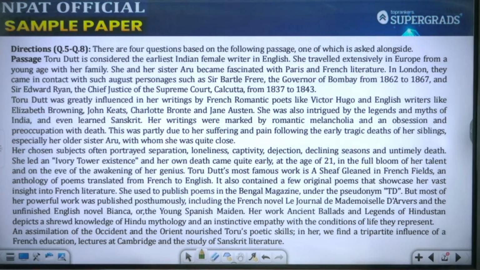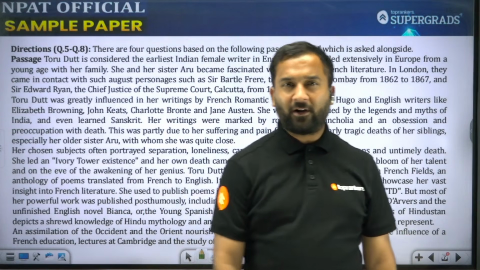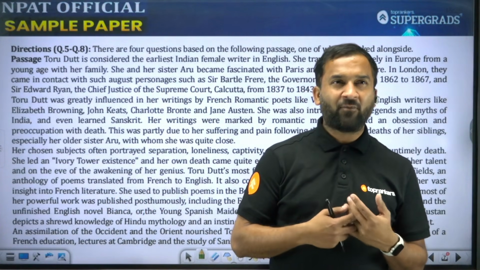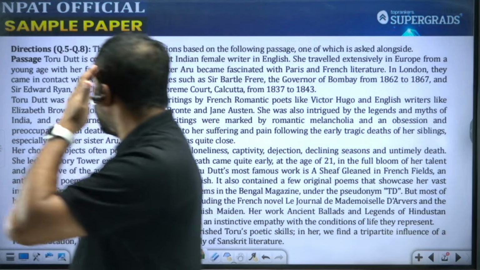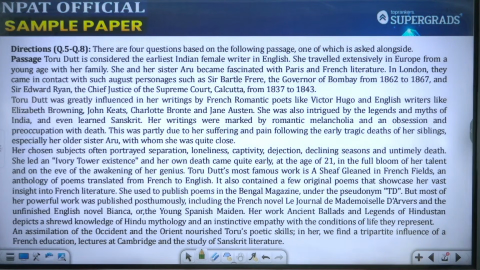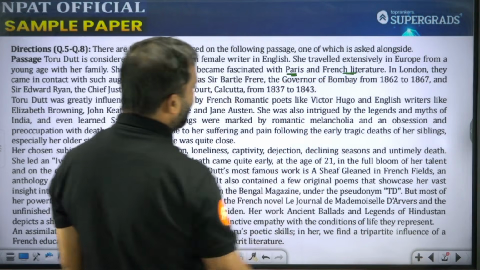Let's move to the fifth one. And the next four questions are from this passage which is based on the life of Toru Dutt, and why was she important and what were her works about. उसके works में कौन-कौन से major themes explore हुए. Let's discuss that. So Toru Dutt is considered the earliest Indian female writer in English. She traveled extensively in Europe from a young age with her family. She and her sister Aru became fascinated with Paris and specifically French literature.